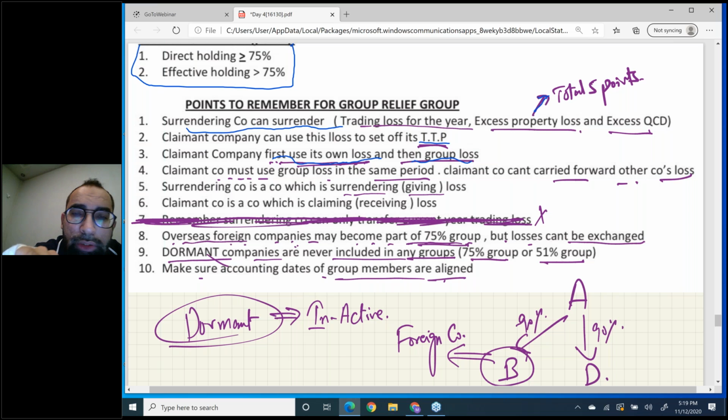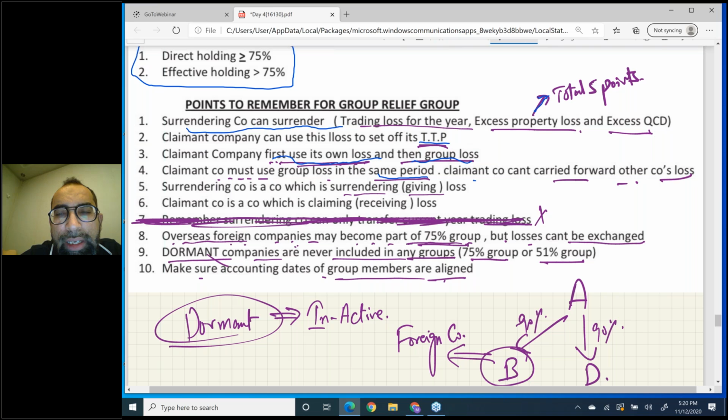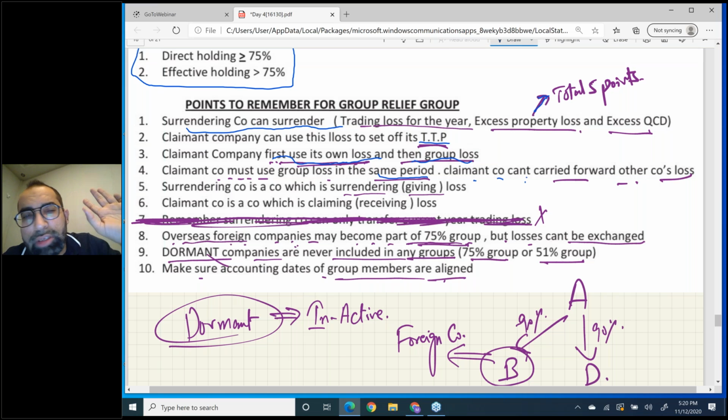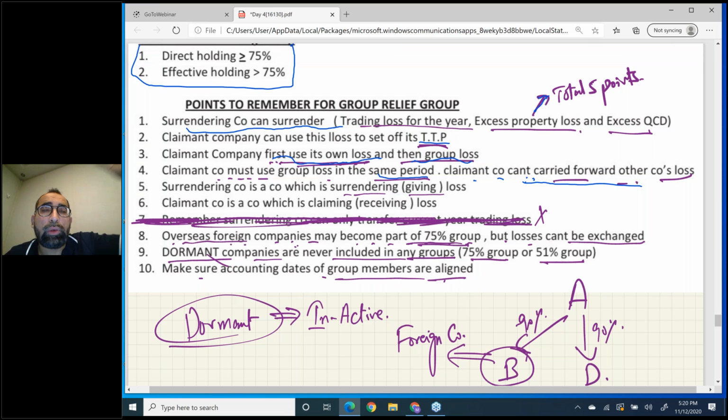The claimant company must use the group loss in the same period. I already taught you this: a company can't carry forward another company's loss. You cannot store the loss. If you take somebody's loss, use it immediately. The surrendering company is the company giving away its loss. The claimant company is the company receiving the loss. Already done.